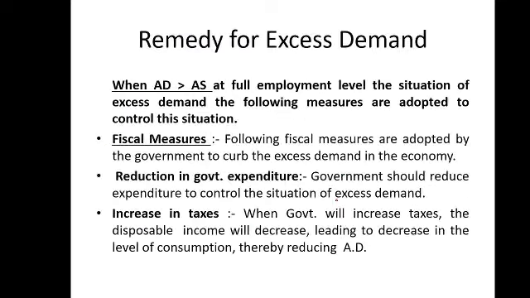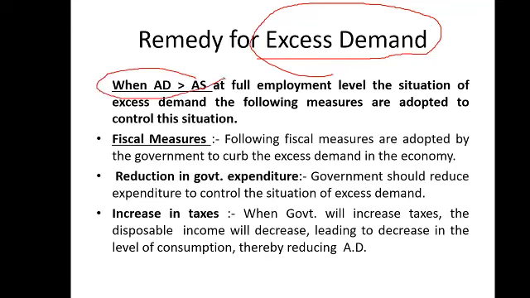Okay, now if we have a situation just opposite to the earlier situation, which was deficient demand, it may be possible that we are in a situation of excess demand. This is again a problematic situation. How can the government and authorities resolve, mitigate and remove it by their instruments and measures? Suppose this is the situation. What will happen in this situation? At the full employment level, in the situation of excess demand, the following measures are adopted to control it.